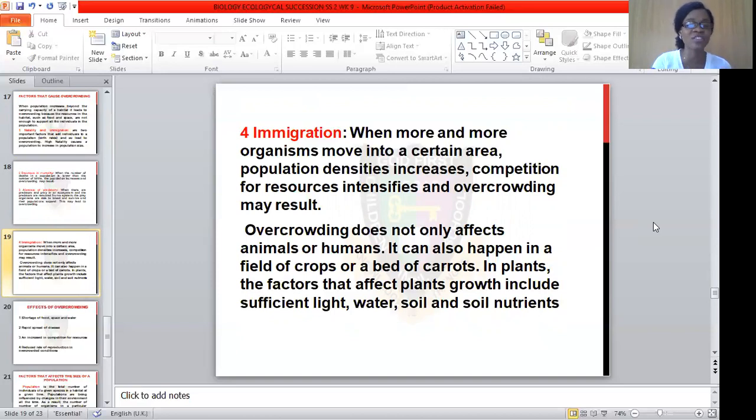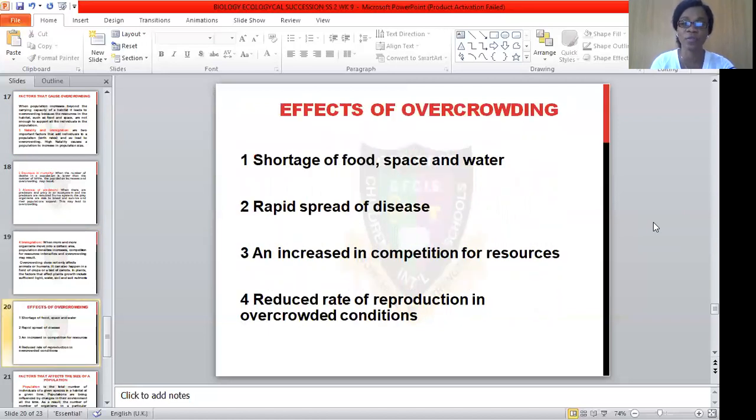In plants, the factors that affect plant growth include sufficient light, water, soil, and soil nutrients. These are actually the factors that cause overcrowding in an ecosystem or in a particular population. Let's see the effects of overcrowding.